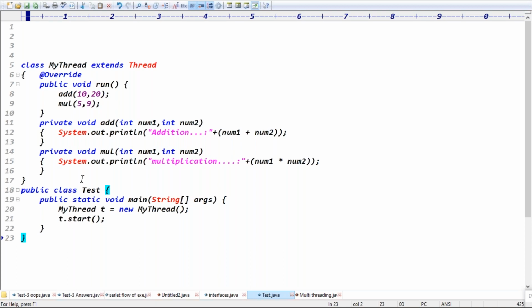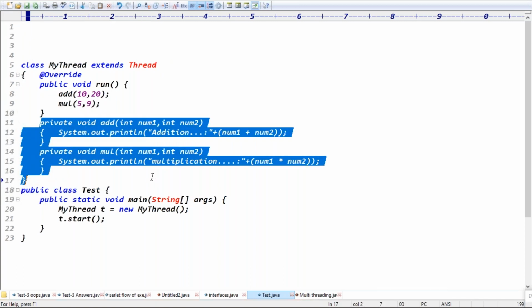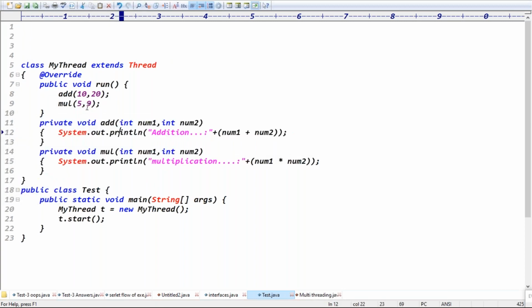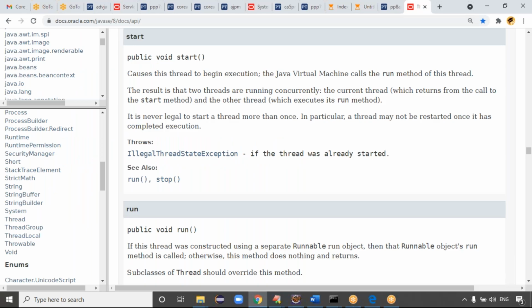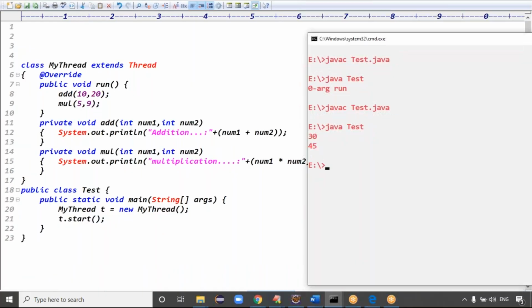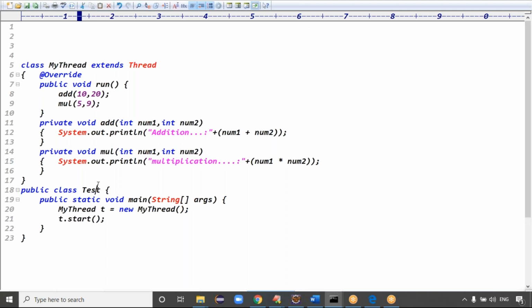Very clear now? Class MyThread is there, guys. Instead of writing the complete logic inside the run method, we can take our own private methods, or whatever methods you need, and just call those logics inside the run method. Exactly. Javac Test.java, we compile the code, fine. The class is called Test. We got the output: addition 30, multiplication is 45.